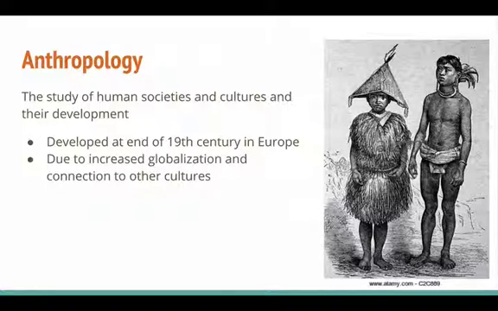And it's something that's developing around the time of most other social sciences that we'll be looking at later on in this unit, which is the late 19th century, primarily coming out of Europe, places like Germany, as well as England and France. And it's really coming during this time because at that point we had had increasing globalization for the last several hundred years. And so the more that we started to interact with others, the more we wanted to understand those other cultures that were very different from us over in Europe.